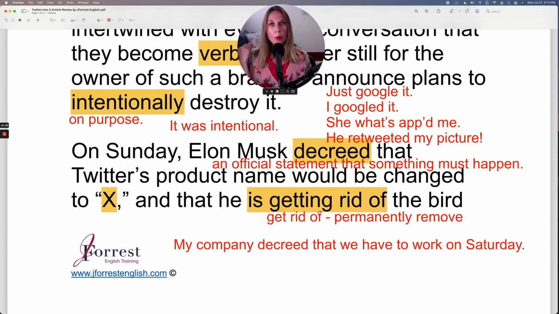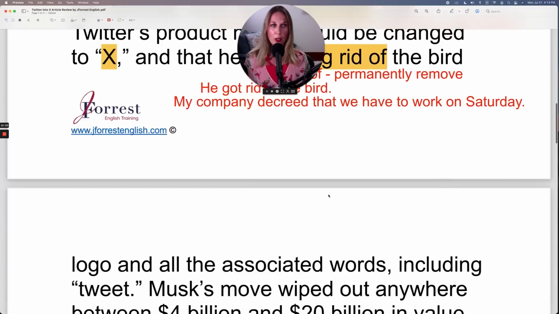In the past simple, it would be he got rid of the bird. He got rid of the bird. That would be a completed action. He got rid of the bird. Okay, the poor bird. Let's continue.